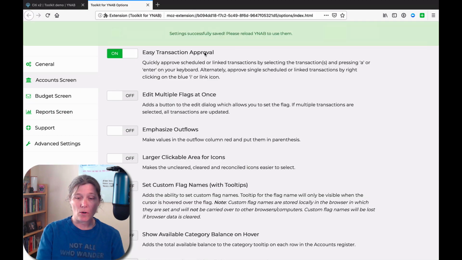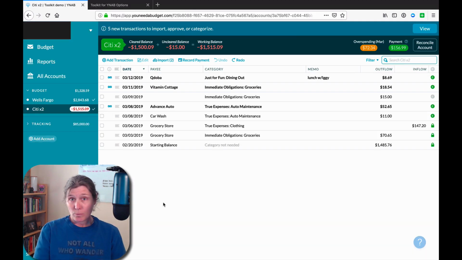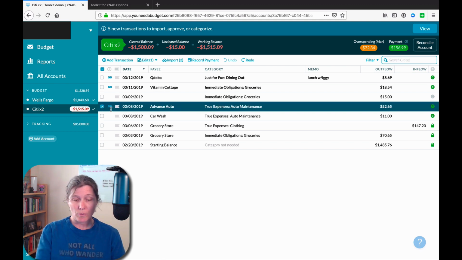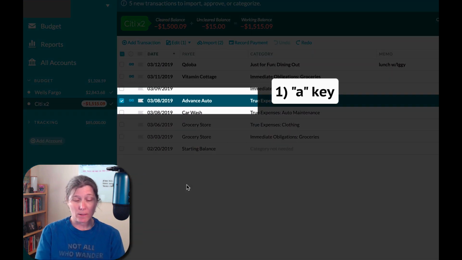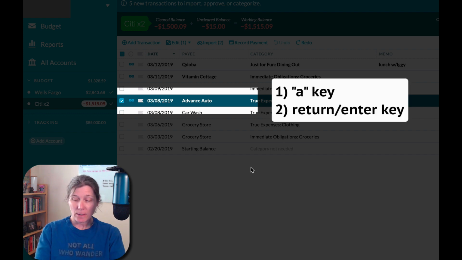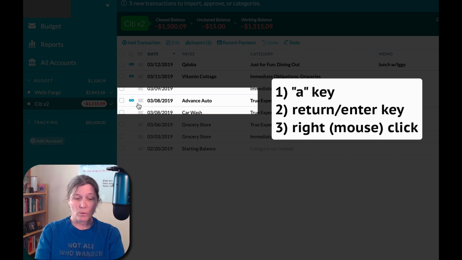But if we turn this setting on in the toolkit, it gives us an even quicker way to approve transactions. Now I've selected this one transaction because I want to show you how it works on a single transaction or multiple transactions. Now, I want to quick approve this. There are three different things I can do to approve this transaction. I can click on the A key. I can hit the return or enter key. Or now I can do a right click and it approves the transaction.